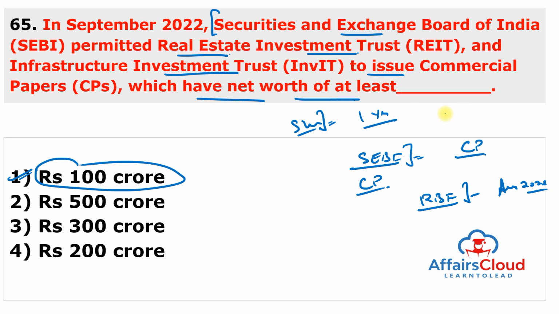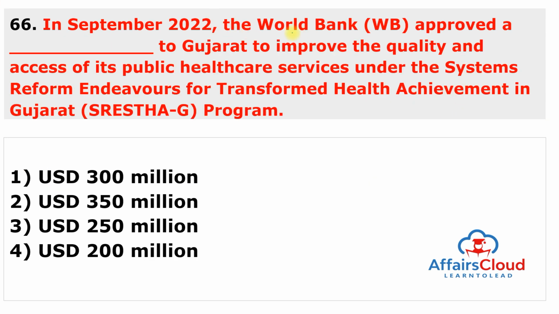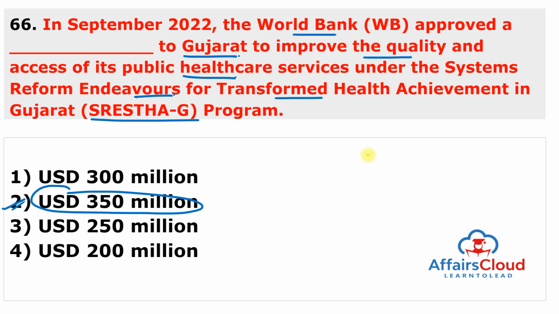Moving to next question. In September 2022, the World Bank approved a dash amount of loan to the Gujarat to improve the quality and access of its public healthcare services under the system reform endeavors for transformed healthcare achievement in Gujarat, which is also known as Shresth G program. And total amount of loan is $350 million. Second is the answer.